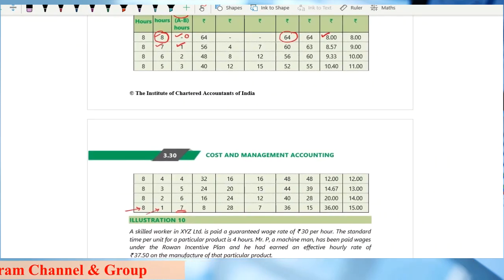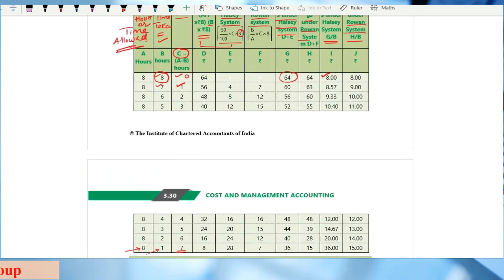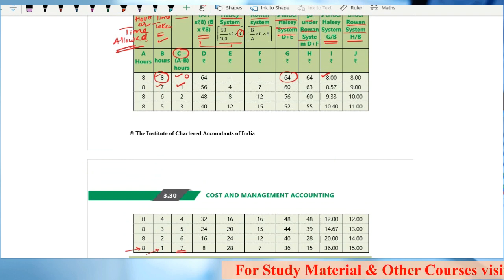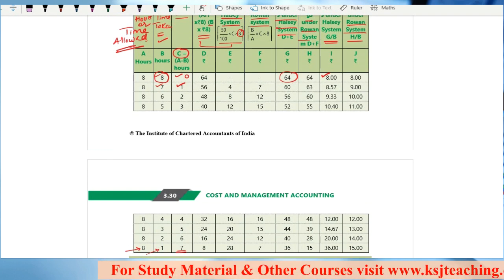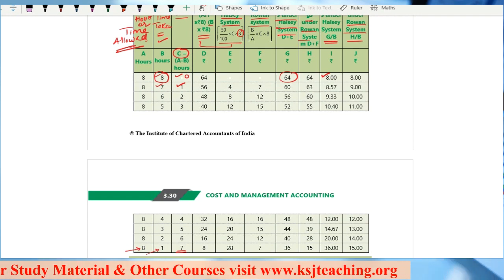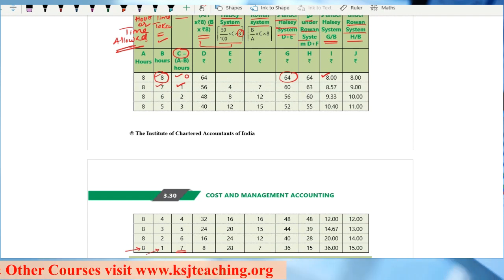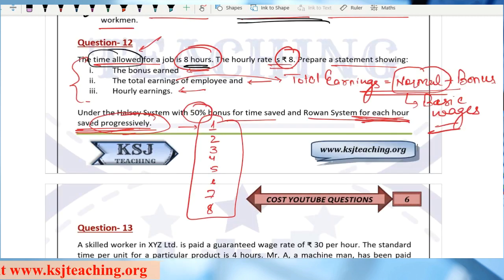Clear? This is from your ICI module. Any doubts in this question? I hope this is clear, right? Just stay focused on the basics, that what the question is saying, right?